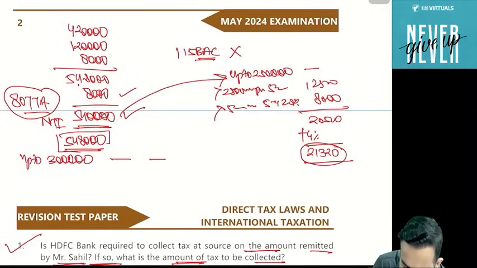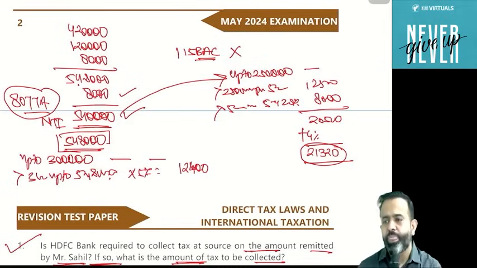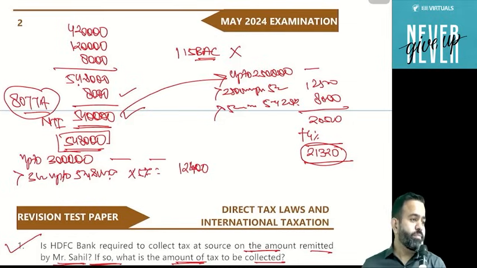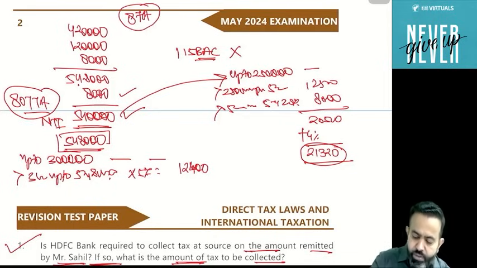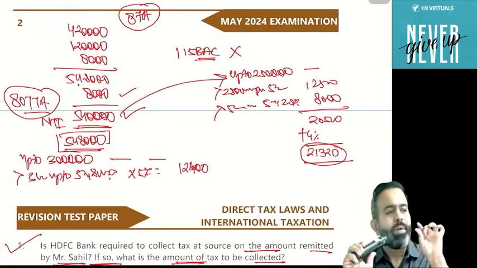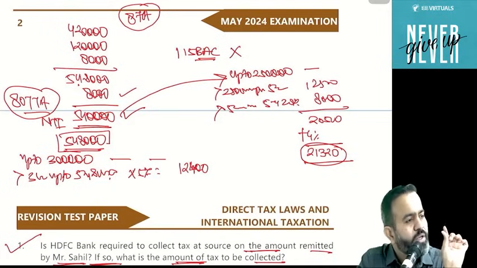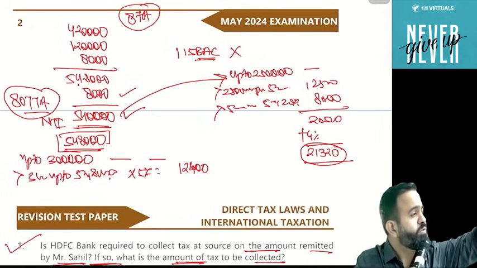Or say yes. And 3 lakh to 5,48,000 multiply by 5% comes to 12,400. Now guys, there is one rebate, 87A. Now you know that in the normal case, your rebate 87A is applicable if your net taxable income is up to 5 lakh and the rebate amount is 12,500.